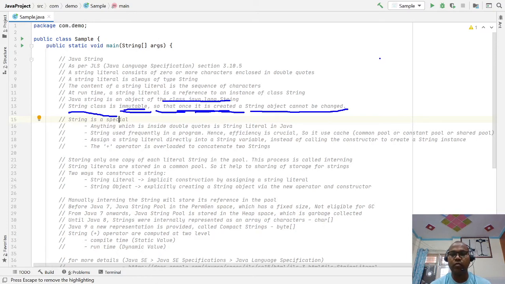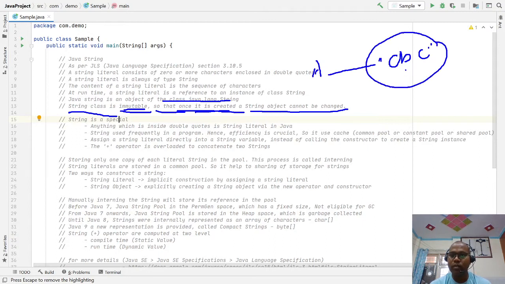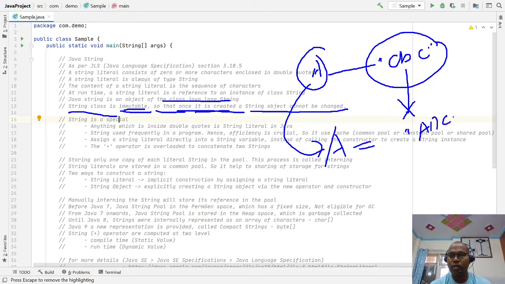We have created one object ABC in double quotes, and a refers to it. The content of this ABC cannot be modified at any time. You can reassign a new value to this string reference, like double quote ADC.